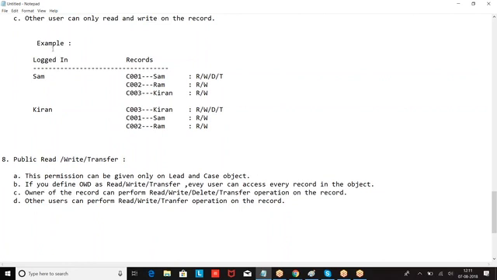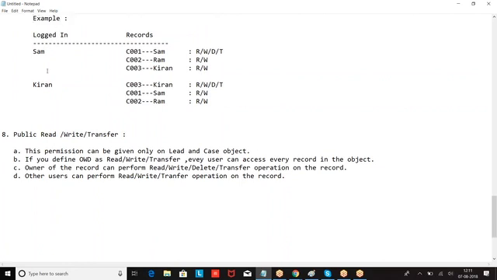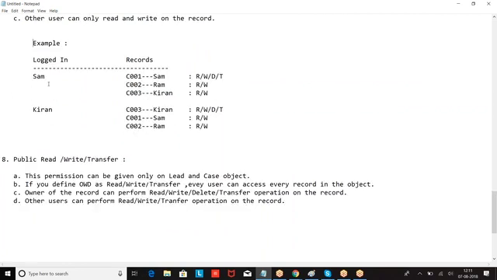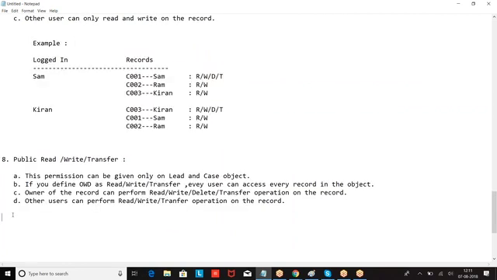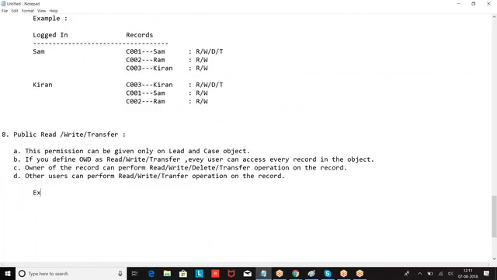If you are the owner of the record, this is the way in which we can perform. Are you getting my point? Now let me go with this. This should be only on lead or case. Example, lead.